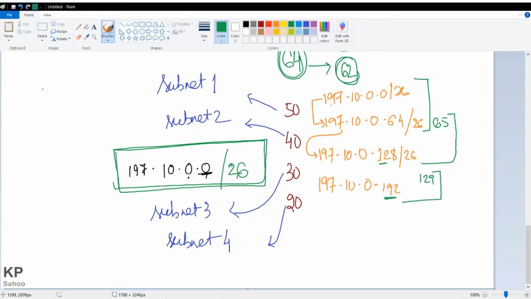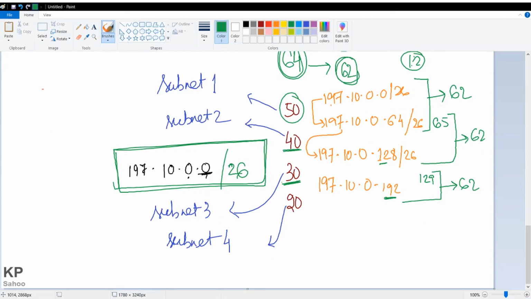So this will be my third network. How many computers can this accommodate? This can accommodate 62 computers, this 62 computers, and this also 62 computers. But we have a requirement of only 50, so only 12 IPs will be wasted here. Here around 22 IPs will be wasted, and here around 32 IPs will be wasted. We can add some more hosts there later.